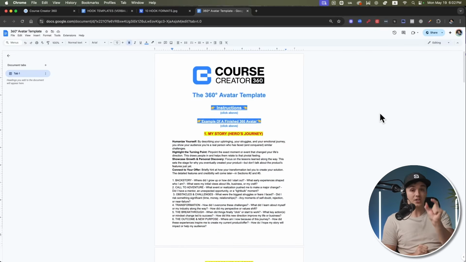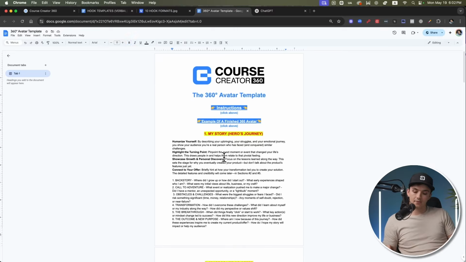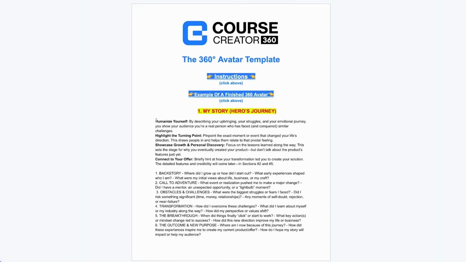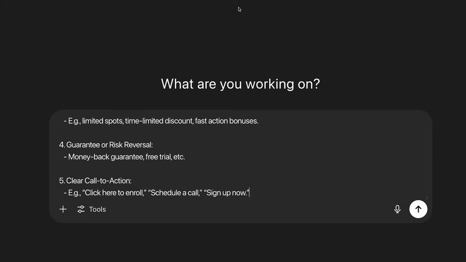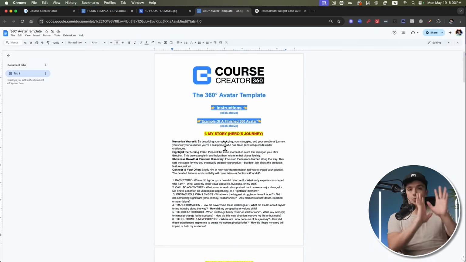And by the way, last little advice here, to make this 360-degree avatar template, you can actually use ChatGPT's deep research. This is a new feature. You can click right here, click on deep research, and copy this entire avatar template. And you can say something like, hey chat, I want you to fill in this template for my market. Here are the 15 different categories that I need you to fill in. I am targeting postpartum moms who just gave birth and want to lose weight. Fill in this whole template here. You paste that. It's going to ask a couple more questions, and it will just write this for you. It will auto-populate whatever you need in here.